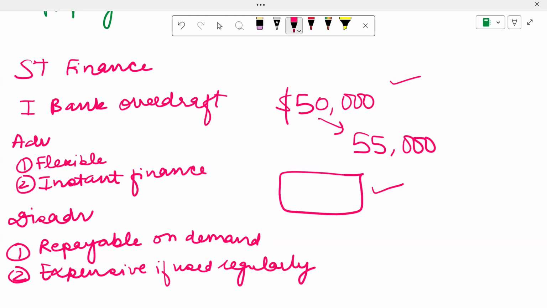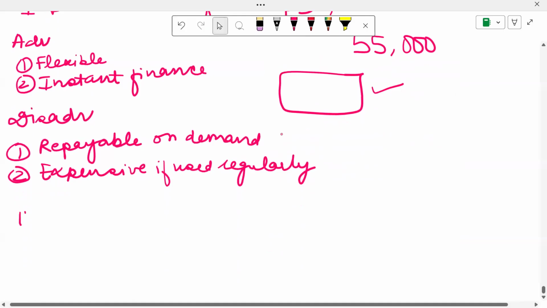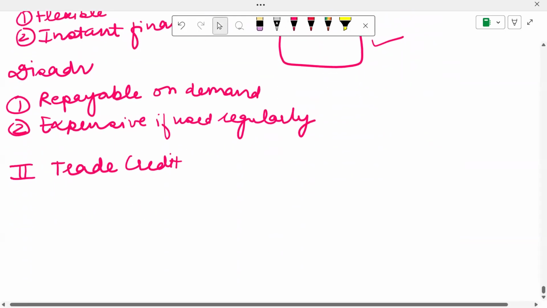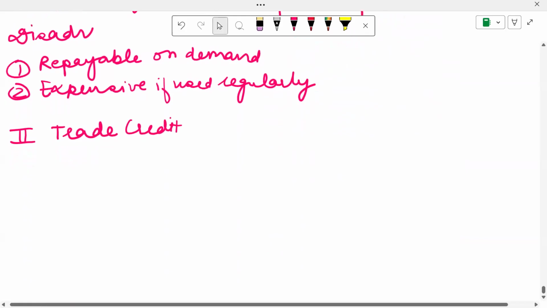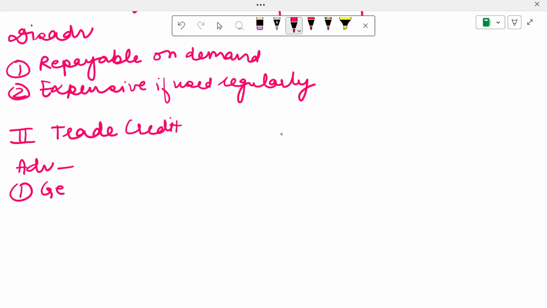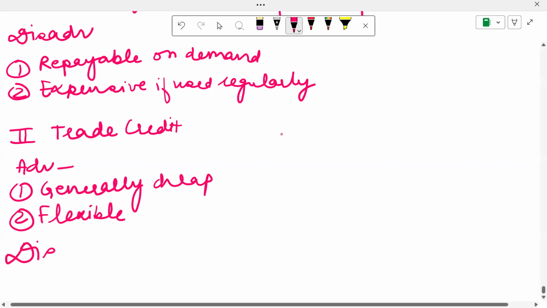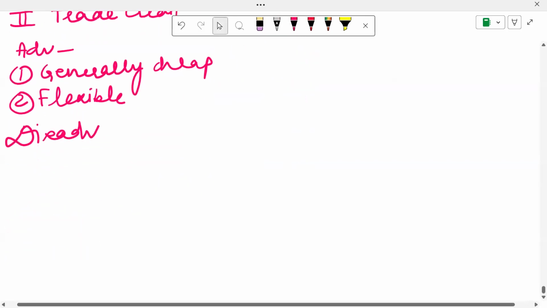And then let's talk about the second source of short-term finance. This is trade credit. Trade credit is nothing but the credit that your suppliers or anyone who you trade with gives you. The advantages will be, number one, that it is generally cheap. Another thing, that it is flexible. Now let's speak about the disadvantages also. Disadvantages being that you may lose early settlement discounts.